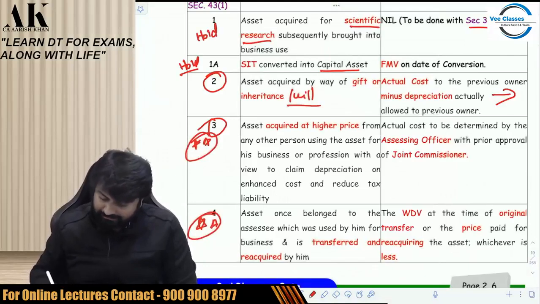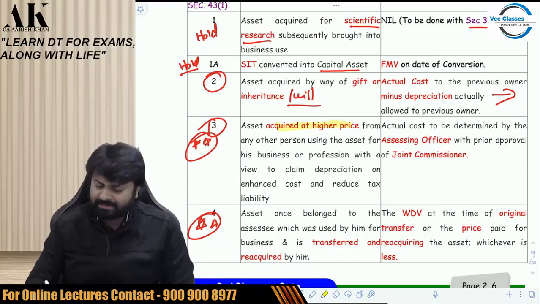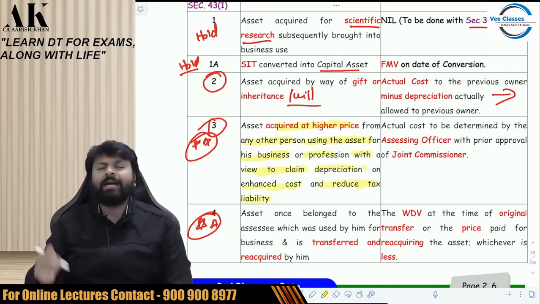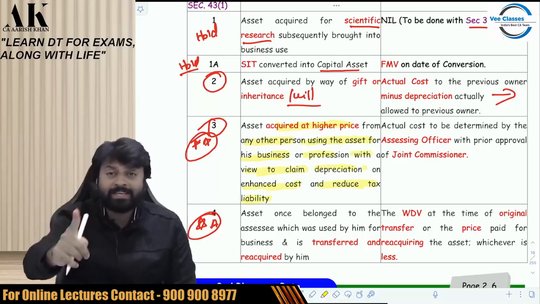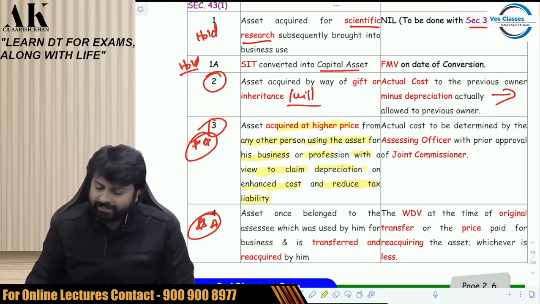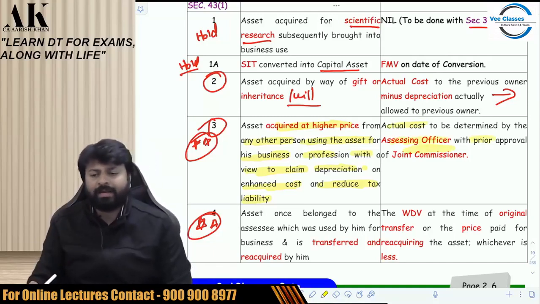Asset acquired at a higher price. Yes, Mr. B is acquiring an asset at a very high price from any other person, using the asset for his business or profession with a view to claim depreciation on enhanced cost and reduce tax liability. Yes, I am buying an asset at a very high cost with a view to claim enhanced depreciation with an intention of reducing tax liability. Yes, in that case, the actual cost will be determined by the AO with the prior approval of the joint commissioner. AO will determine the actual cost with the prior approval of what?